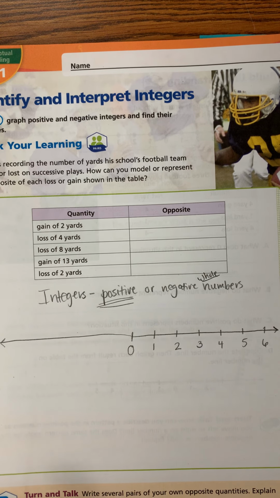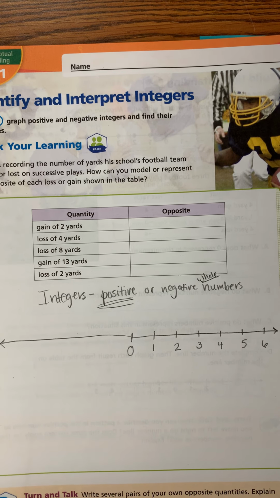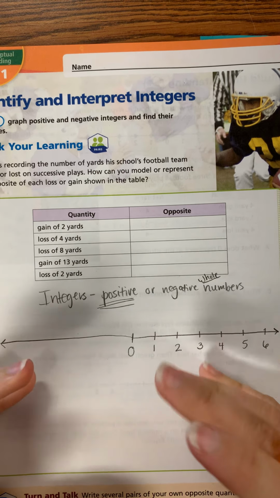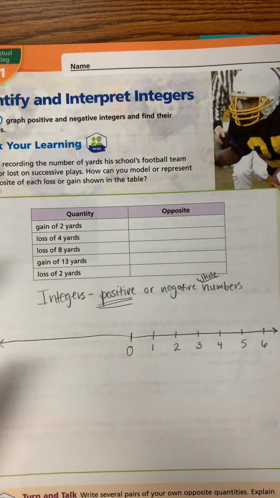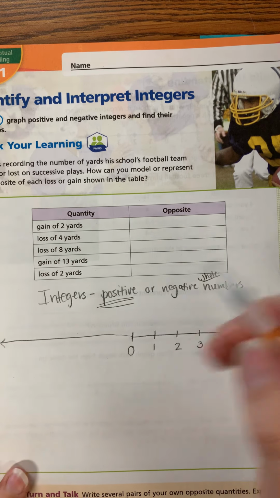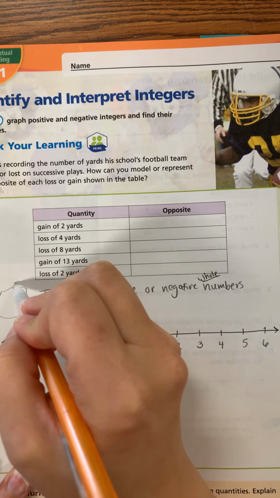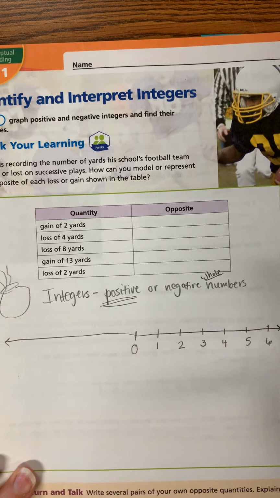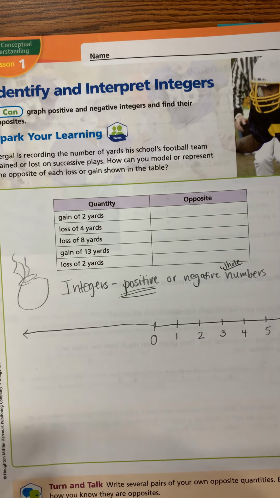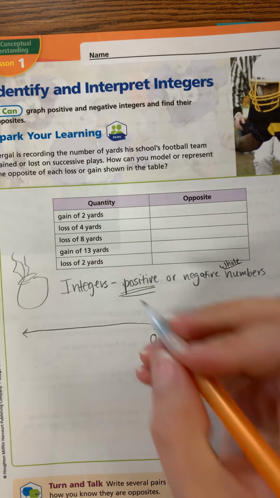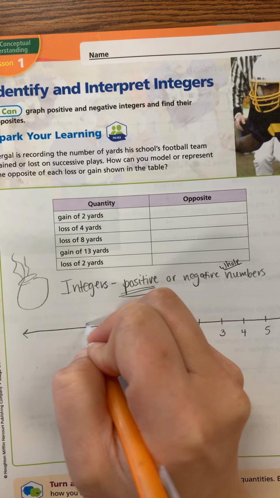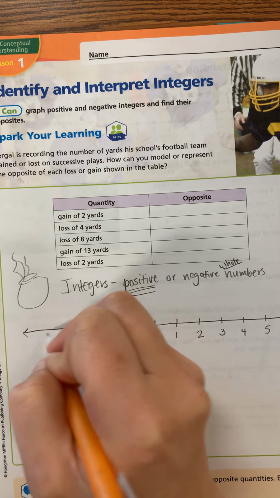Okay, I always think about negative numbers as money you owe someone, or if you think about a witch's cauldron and you're adding ingredients to change the temperature. So let's pretend your witch's cauldron, which is just a big pot, right? Let me draw a picture over here, and it's steaming, right? And your witch's cauldron is too hot and you want to add ice to it. Your negative numbers would be like ice to bring it down. Okay, so here's how your number line goes on this side. -1, -2, -3, -4, -5.